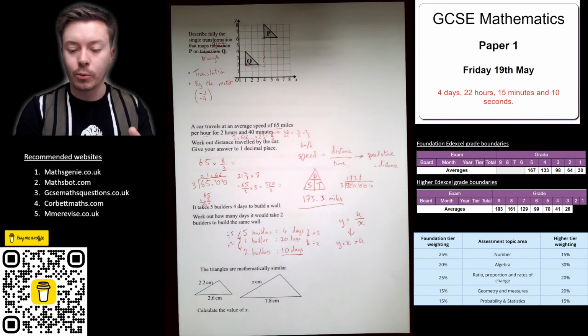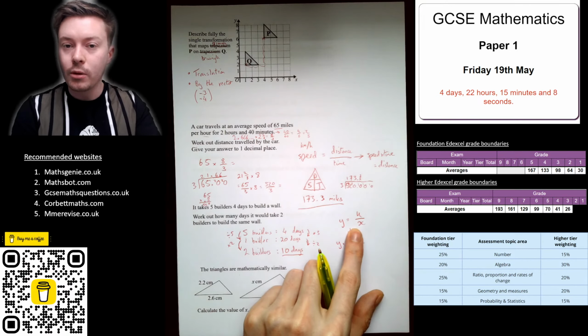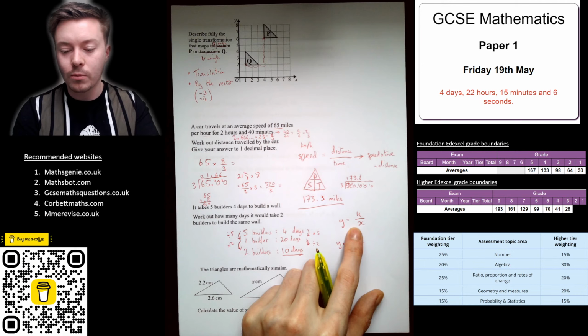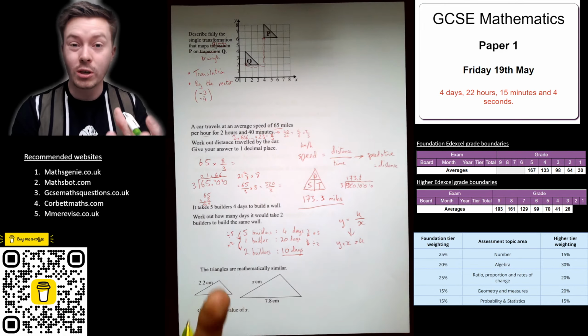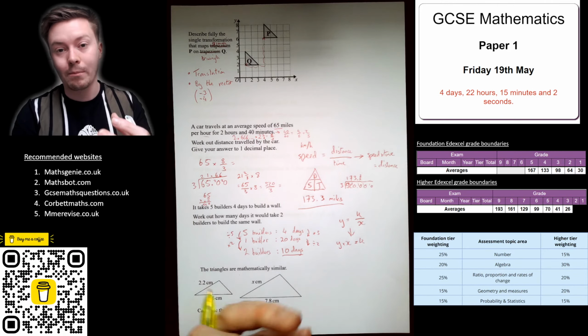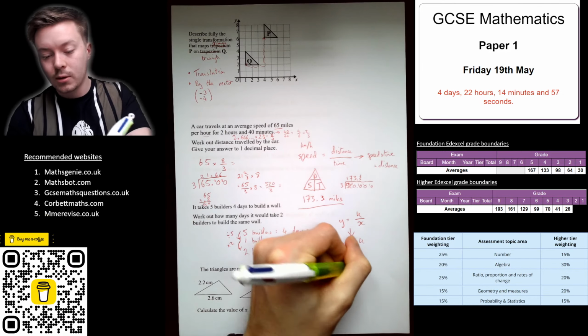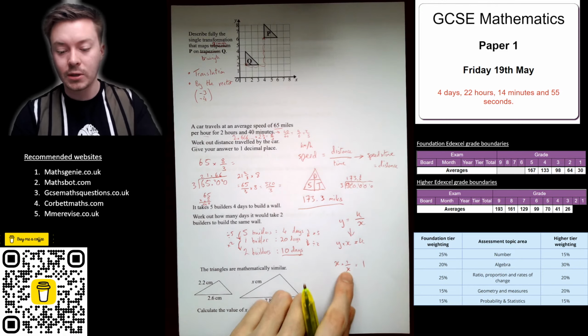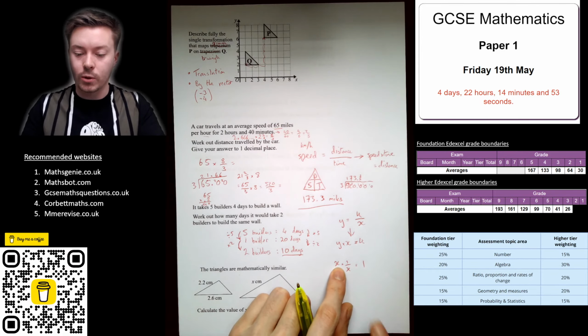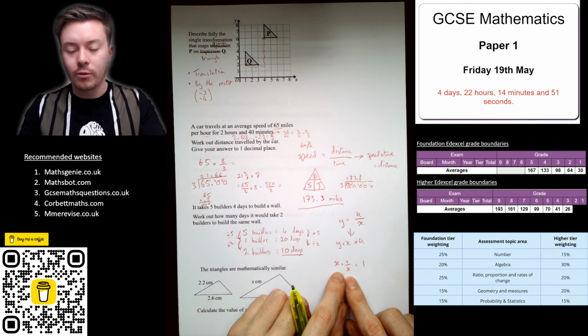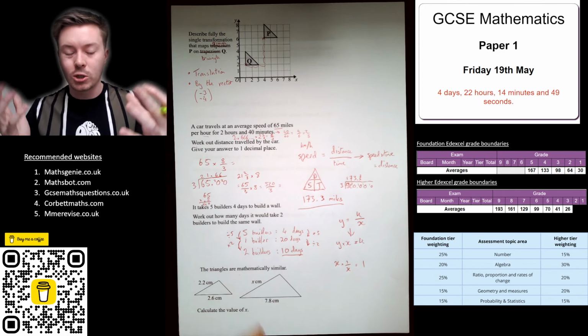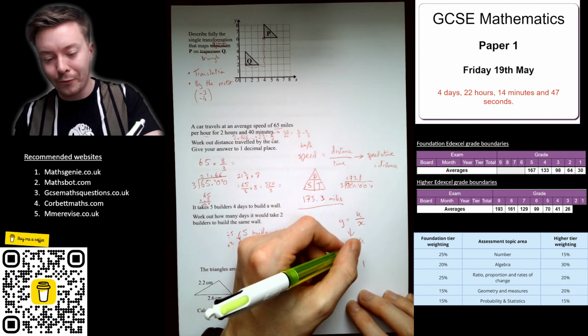K is your constant of proportionality, and I remember this is the equation for inverse proportion because it's the multiplicative inverse basically, and what that means is if I do x times by 1 over x, I get 1. So when you multiply them, you get 1, the inverse of x. You don't have to know that, that's just a bit of extra information.